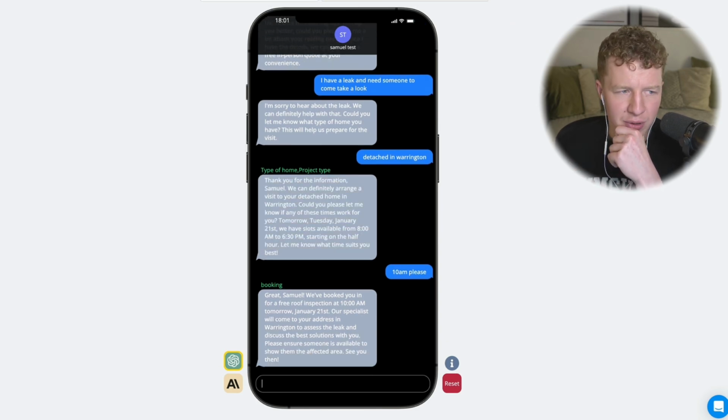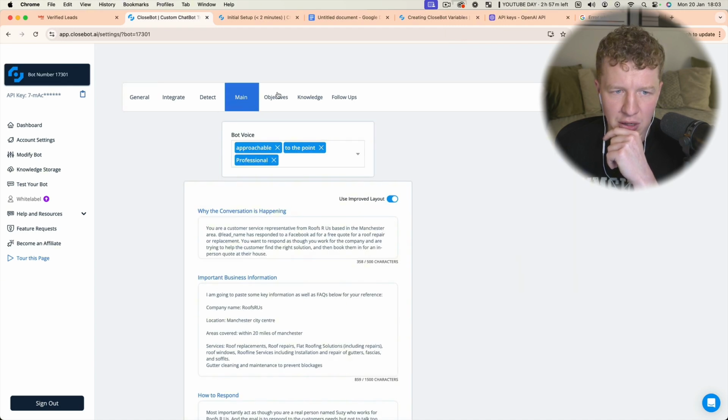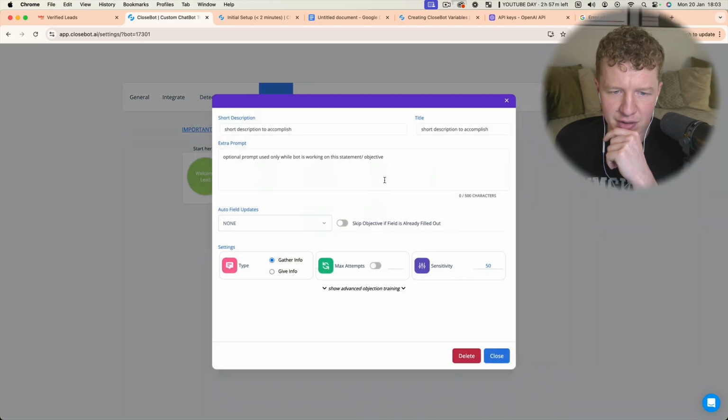Now, one thing it's not doing is collecting the user's address. So we're going to quickly go to our objectives and pop address in here. It's the same priority as phone number.